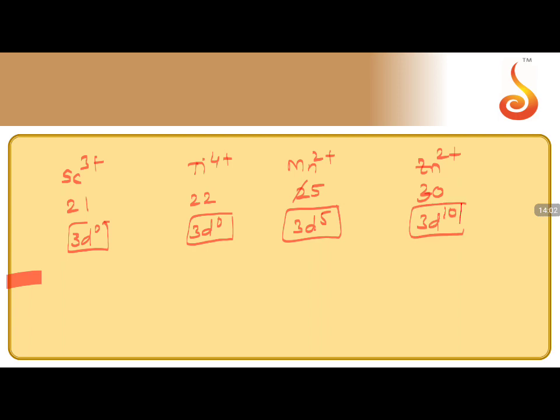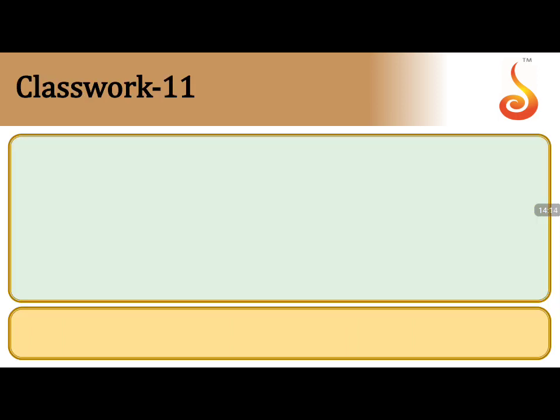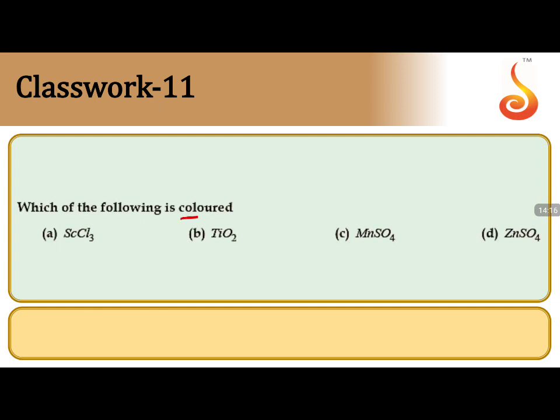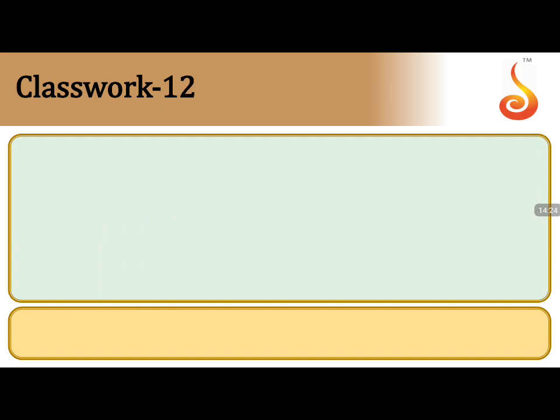Zinc comes under non-transition elements. So where you have unpaired electrons is only in manganese. So this is the only species having the unpaired electrons. So let us come to the question. Manganese is the only one having unpaired electrons, so who can be colored? It is only manganese sulfate. Manganese sulfate. So coming to the next question.